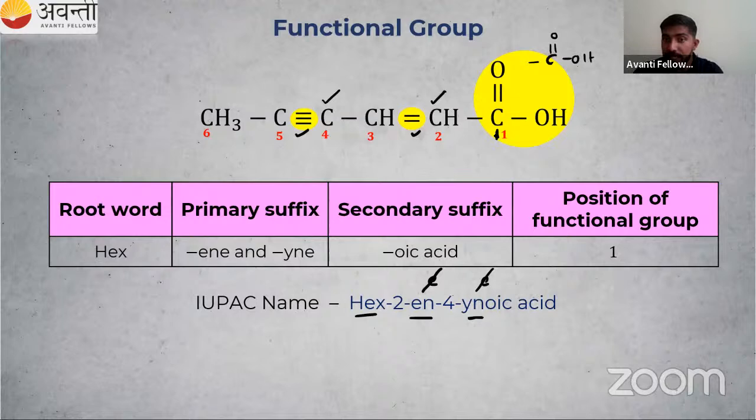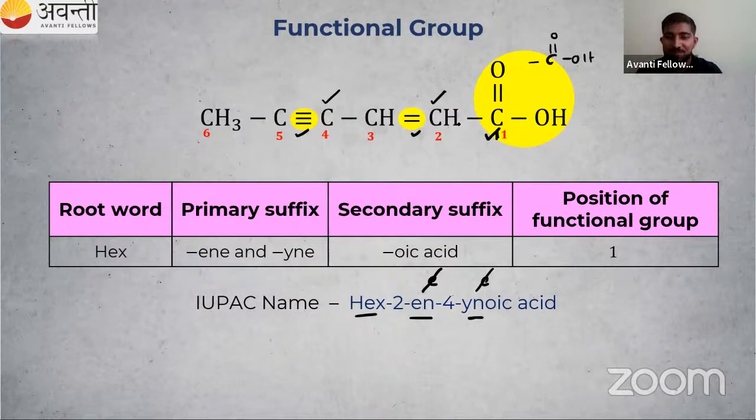So here, in the case of this functional group, we have to start numbering from this carbon itself. So 1, 2, 3, 4, 5, 6. Then you have to indicate the position. Is that clear to you? Students in the Zoom chat box, you can give me the answer. Yeah, YouTube, I'm getting the response. So one mistake that you have done is you have missed the position of this functional group. So you have to mention the position.